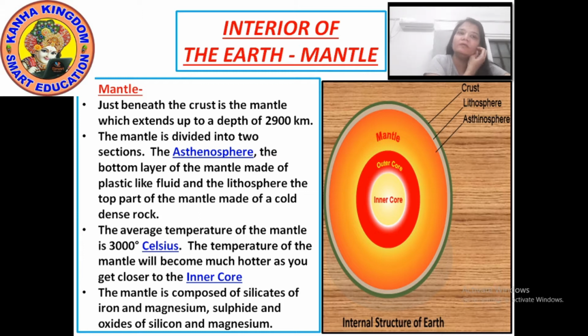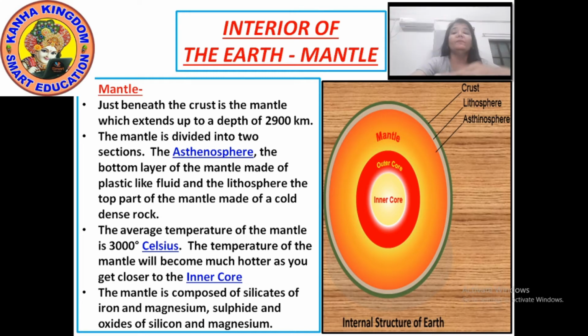Beneath means below. This layer extends up to a depth of 2,900 kilometers.